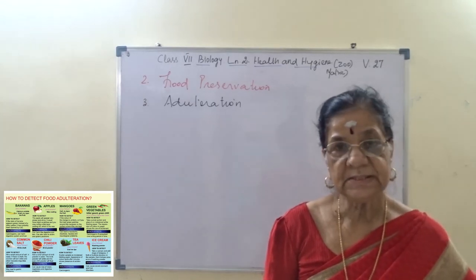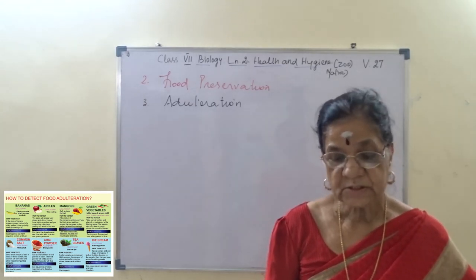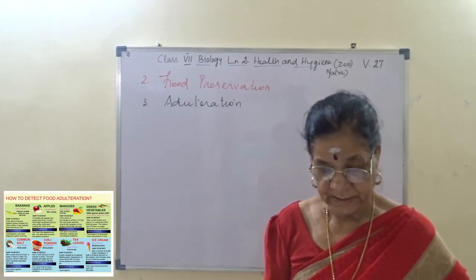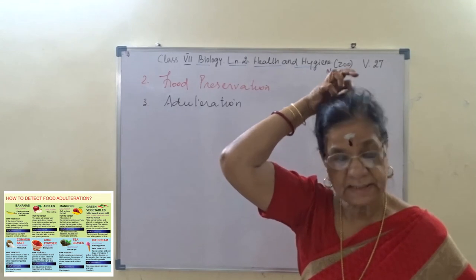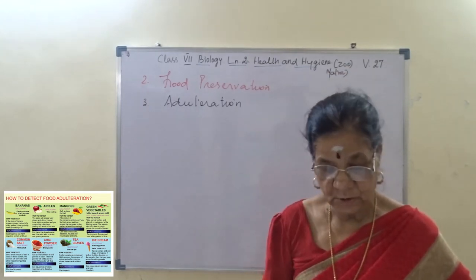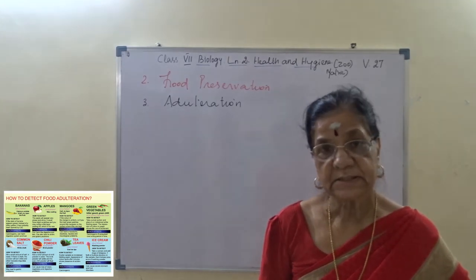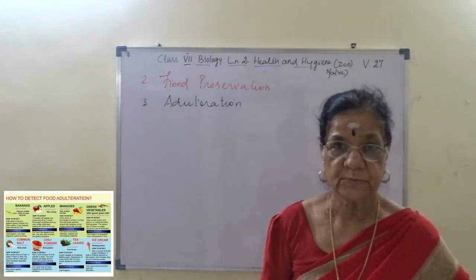Even permitted colors in ice cream and soft drinks should be used carefully. And the Food Act is enforced by the government to prevent adulteration. And the inspection of health officers is conducted to check the adulteration in the food. I hope you are following.